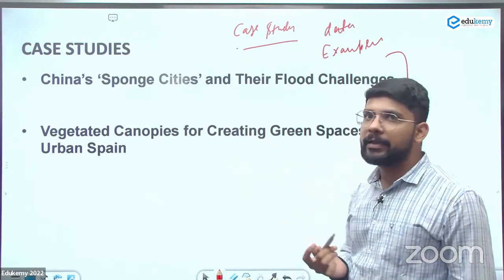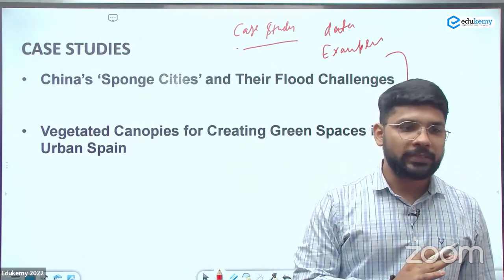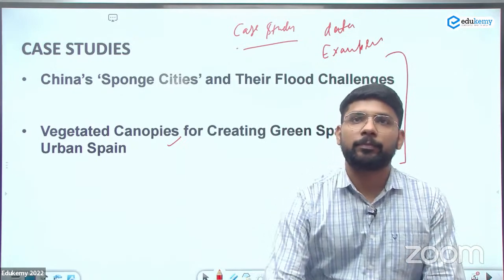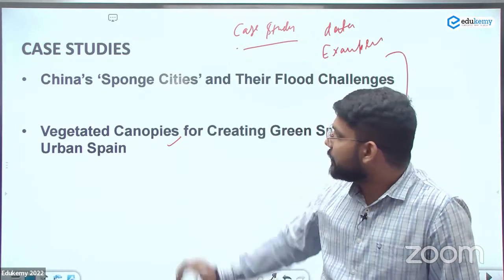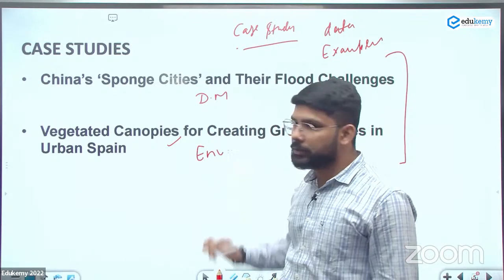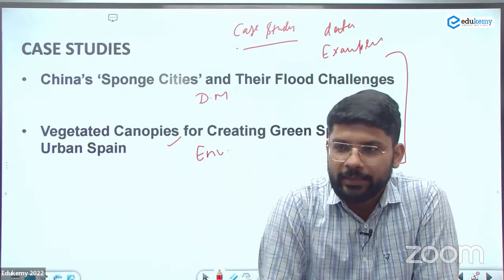So there are 2 case studies specifically: the China Sponge City concept and the vegetated canopies in Spain. The first you can use in a disaster management question. Second, you can use in environment questions. So we will discuss these case studies as well.